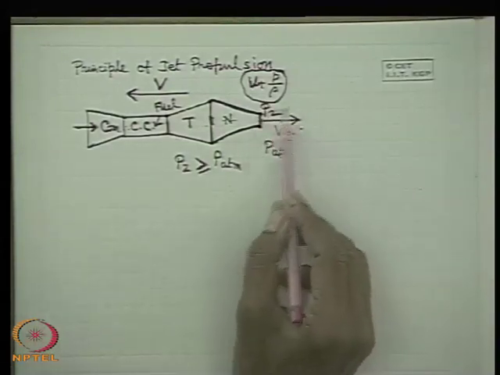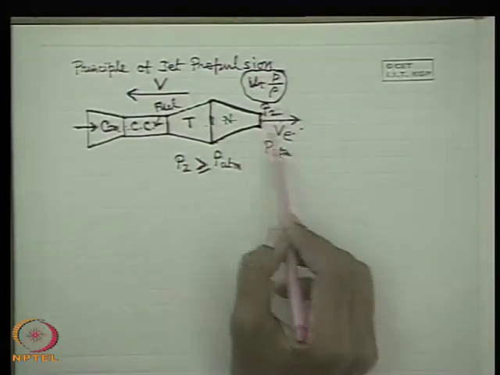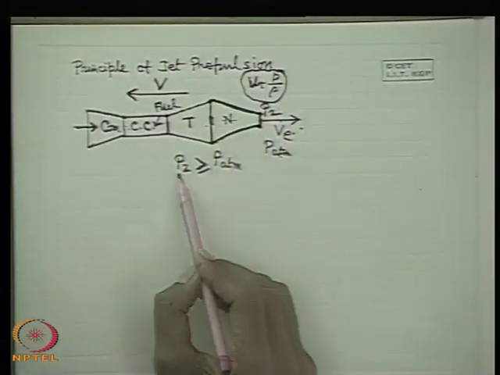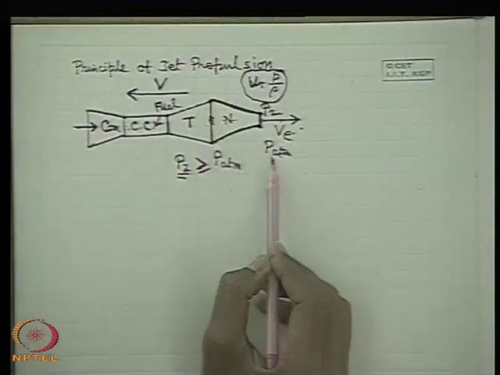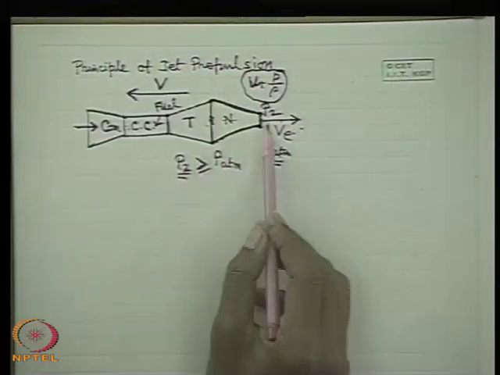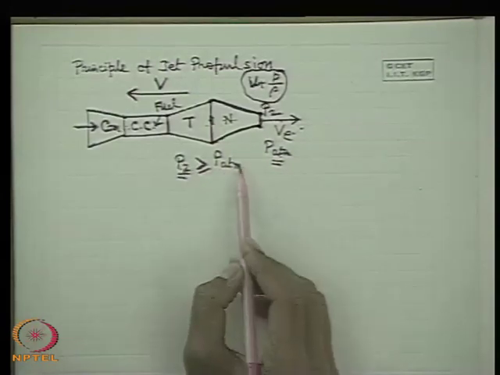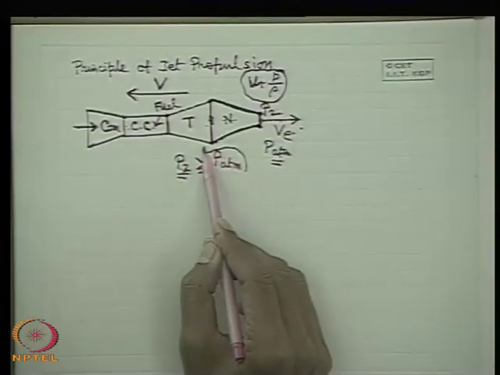So if we do not provide the divergent duct, the expansion will stop at the sonic level, and in that case it will not be expanded up to the atmospheric pressure. In that case the pressure at the exit plane will be higher than the atmospheric pressure. This is as information for you.